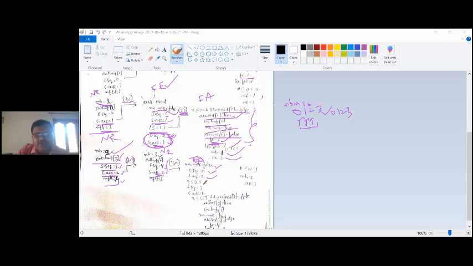S dot acknowledgement is equal to 2. And now we will compare the acknowledgement with 2. See, this is out of order because this is 4 comma 2. Okay, what is expected? 3. So R dot sequence number 4 is not equal to frame expected 3, and no NAK is true here.